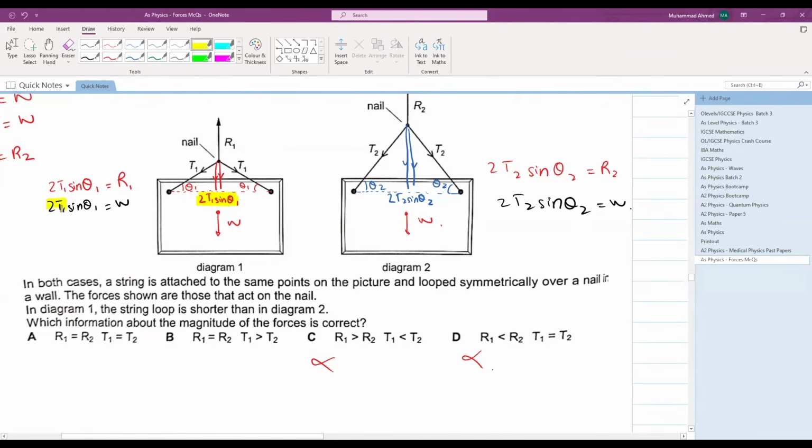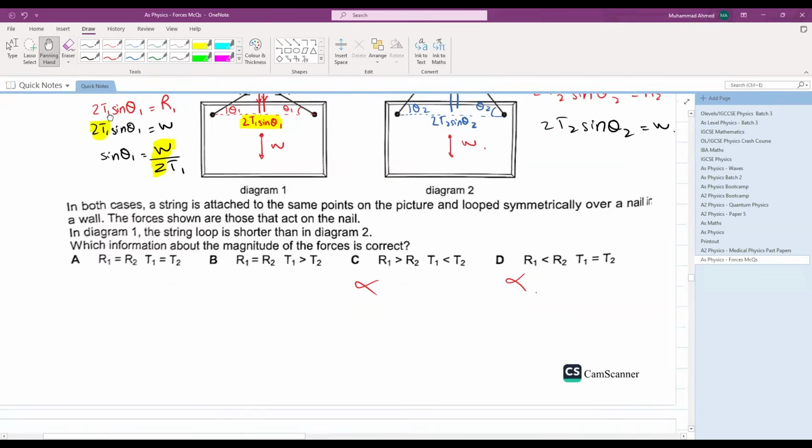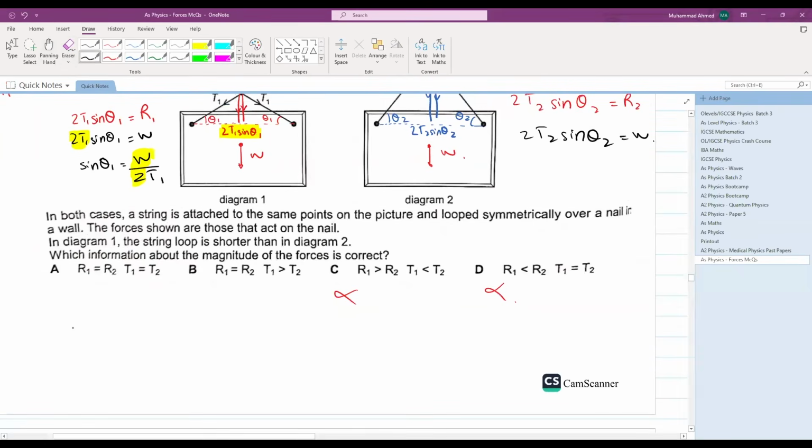Now let's say I bring this 2T1 to the downside. Sine theta 1 is equal to W over 2T1. Can you observe that W and 2 are constant? Yes. What will happen? Sine theta 1 will be inversely proportional to T1.